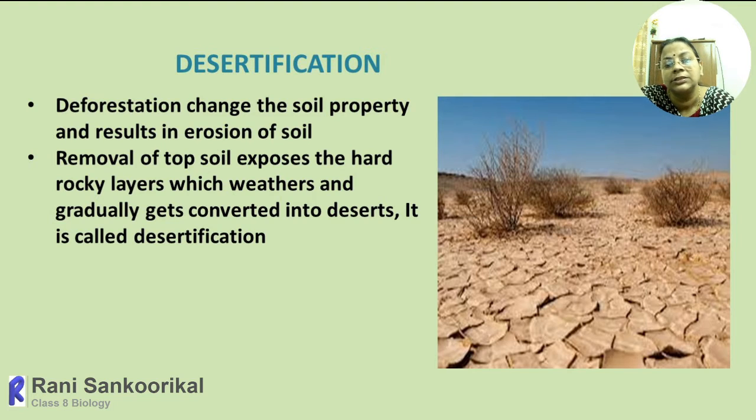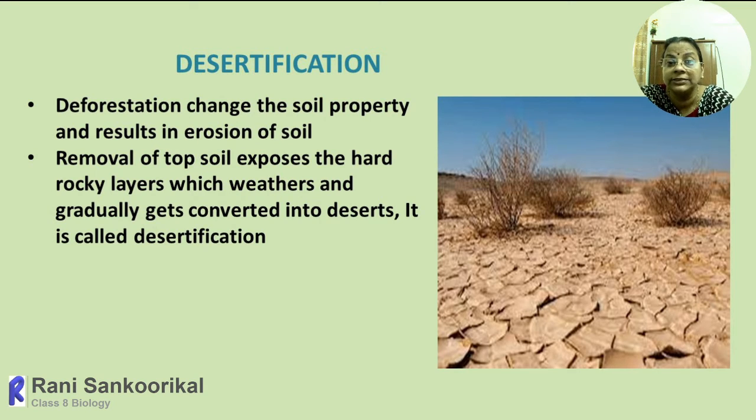Barren land means, as in the figure given, without any plants, without any animals, without any microbial colonies. The whole area will become just an empty land without any sign of living organisms. That is the drastic effect of loss of biodiversity.